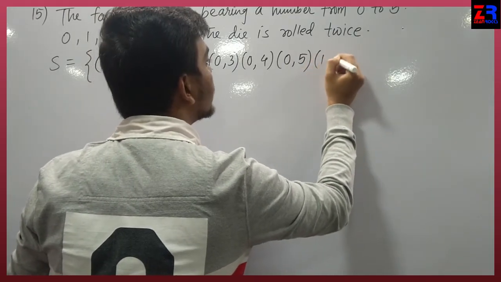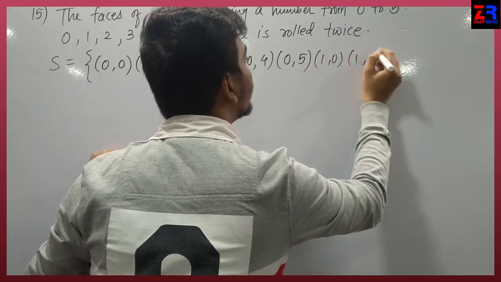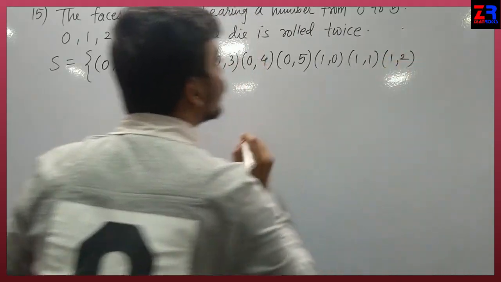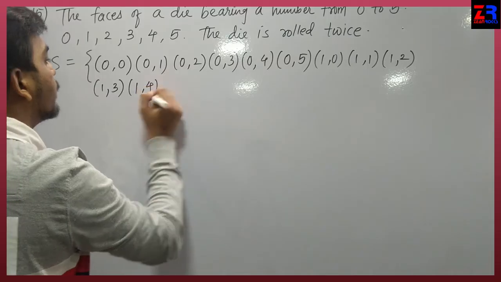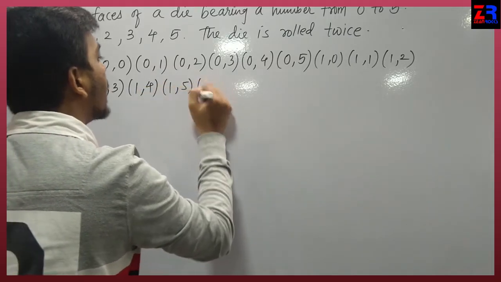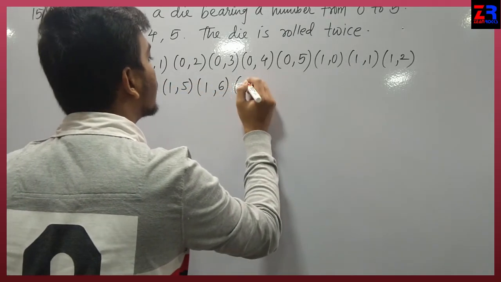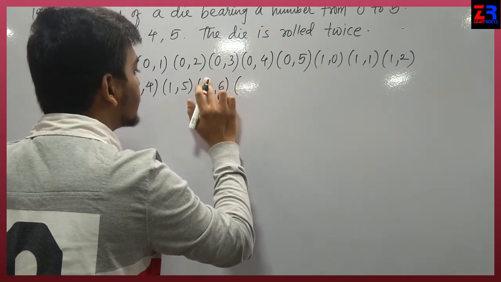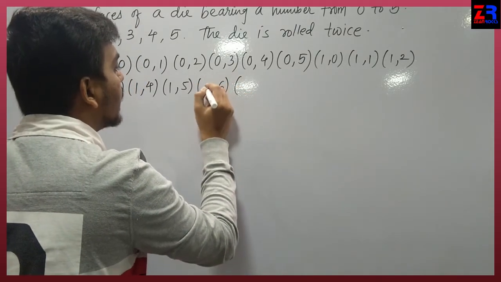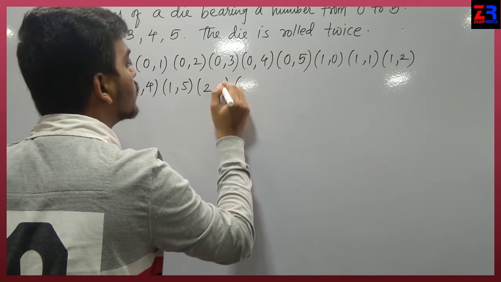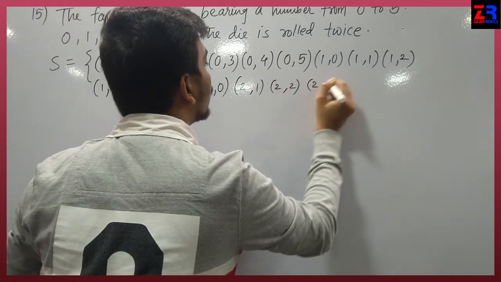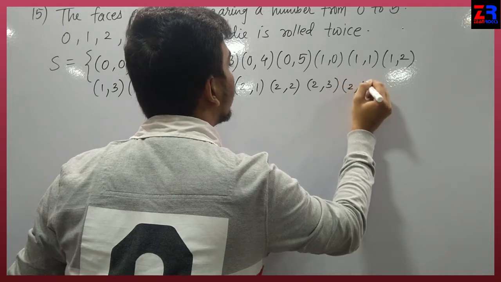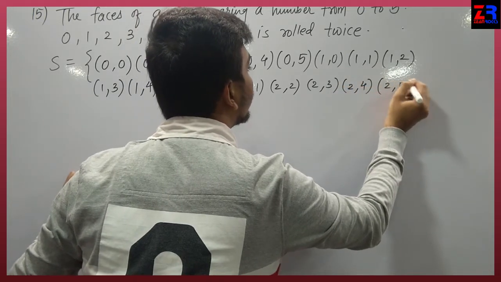Then 1,0; 1,1; 1,2; 1,3; 1,4; 1,5. Here I have to write now 2,0; 2,1; 2,2; 2,3; 2,4; 2,5.